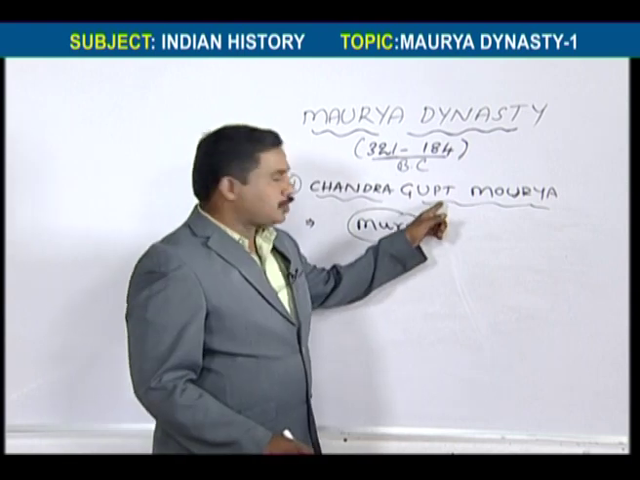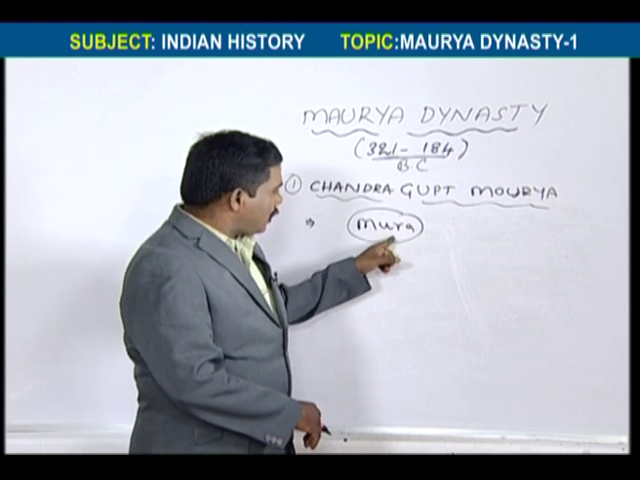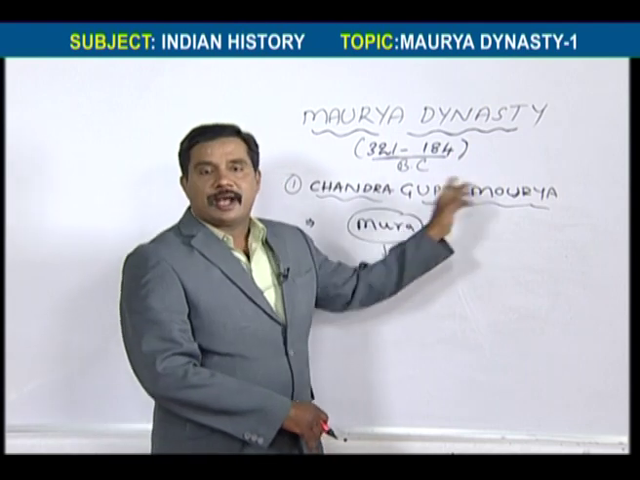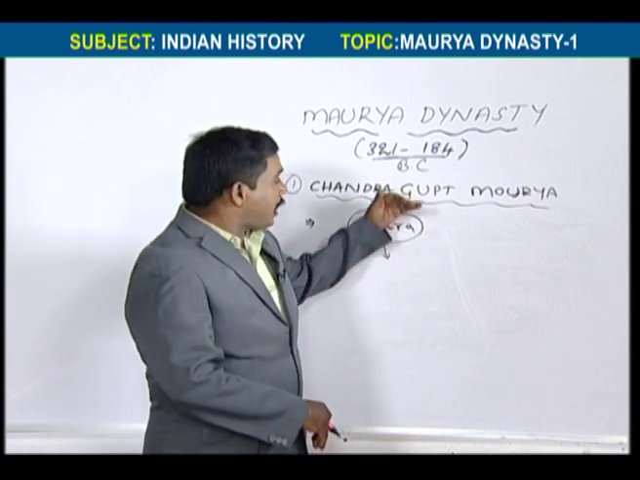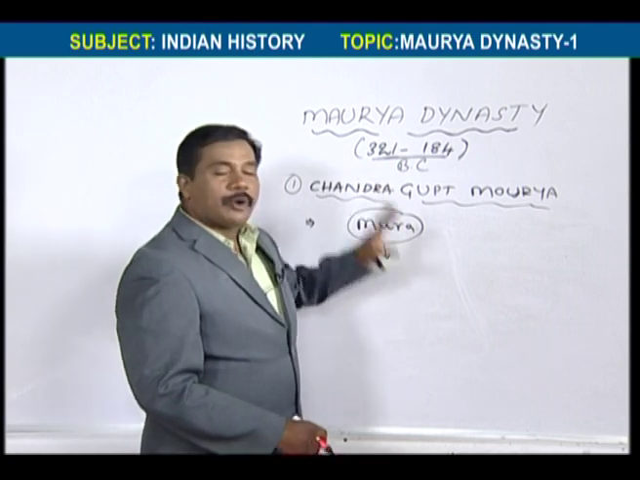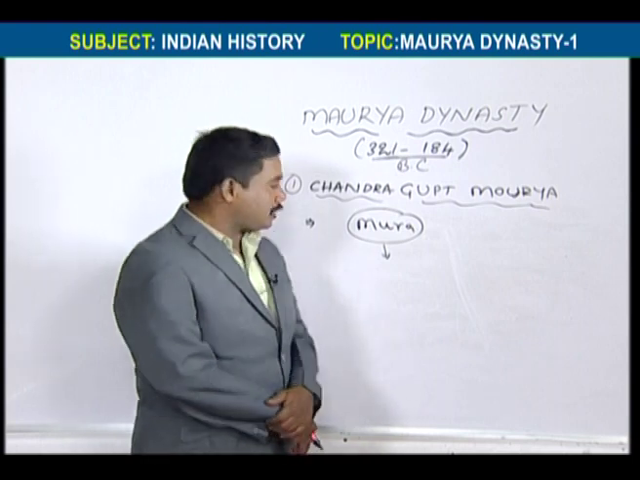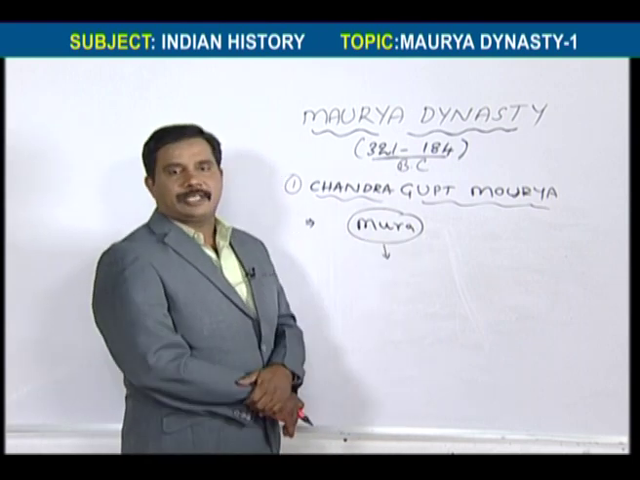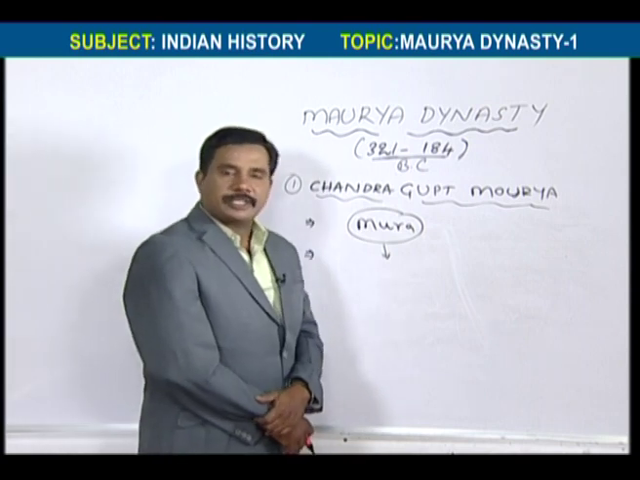Her son was Chandragupta. So he was the son of Mura. That's why his surname became Maurya, on the name of Mura. On the mother's name, their surname became Maurya. That's why these Mauryas belong to the Shudra Varna. This is what most historians have accepted. But there is one more controversial discussion also.